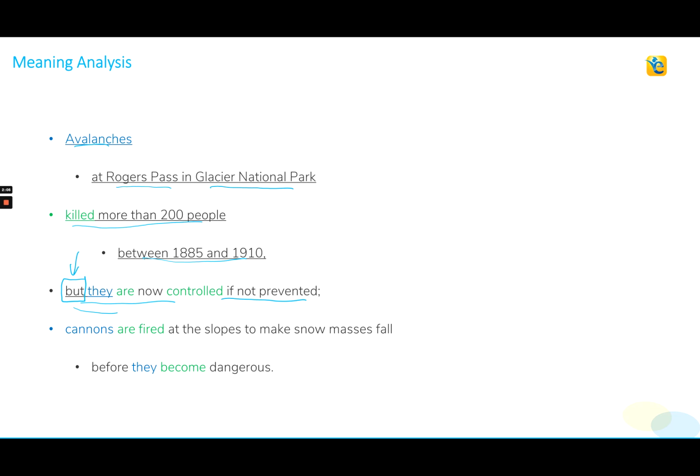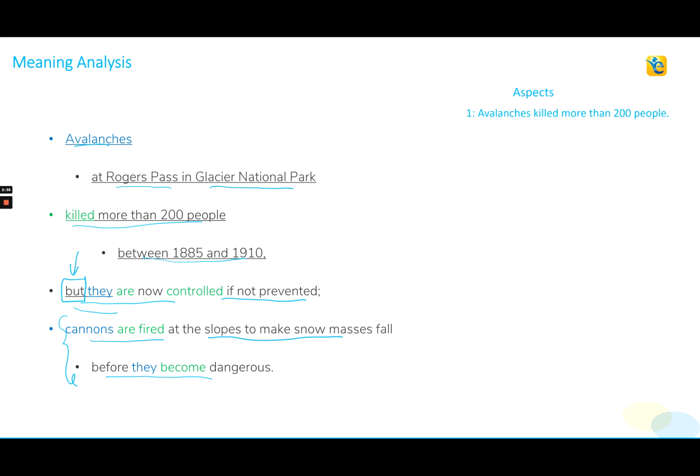Reading further, "cannons are fired at the slopes to make snow masses fall before they become dangerous." So this portion actually tells us how avalanches are now controlled. They are controlled by firing cannons at the slopes to make snow masses fall down before these snow masses become too dangerous. Okay, so now that we understand the meaning of the sentence, let's sum it all up.